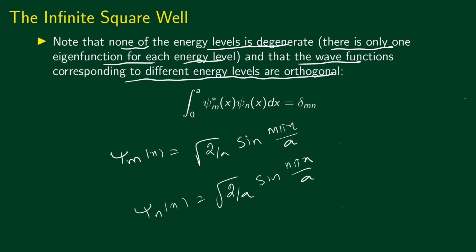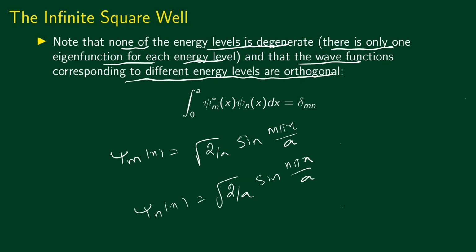So this is a real function, so taking the complex conjugate has no consequence. You can just multiply these things, and I leave it as an exercise for you to show that if m is not equal to n, this integral would be equal to 0.